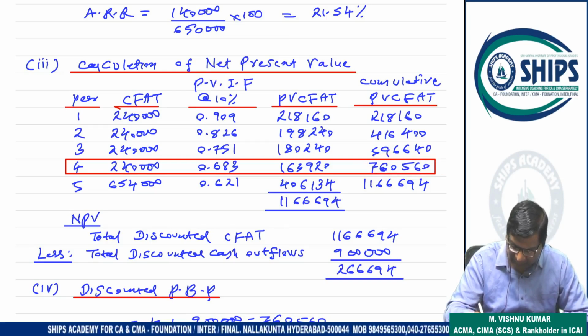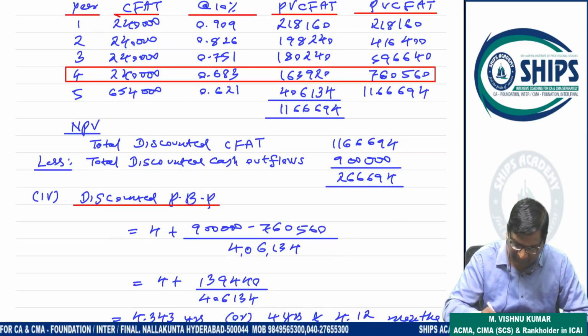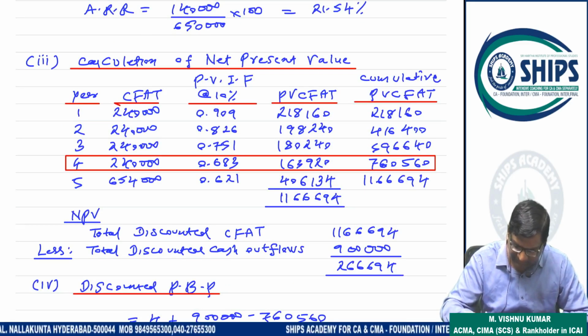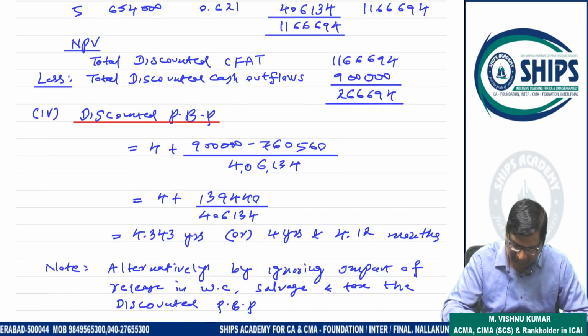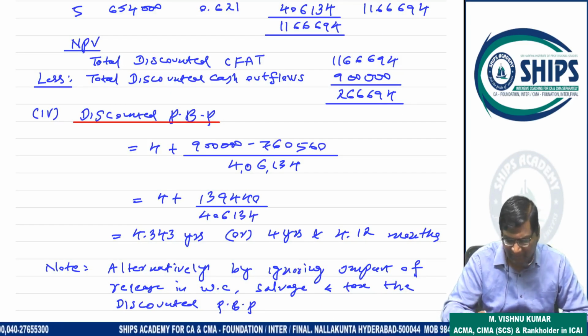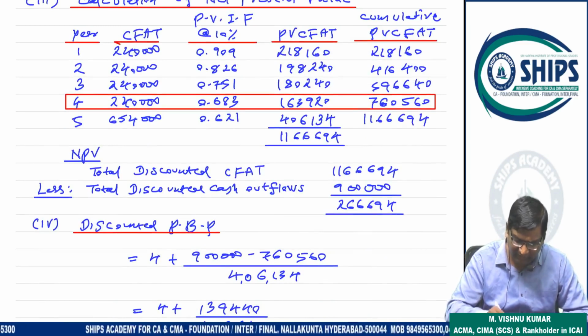The balance amount, 9 lakh minus 760,560, divided by the discounted cash inflow of last year. So 4 years plus (9 lakh minus 760,560) divided by discounted cash inflow of last year. So 4.343 years coming, or 4 years 4.12 months.